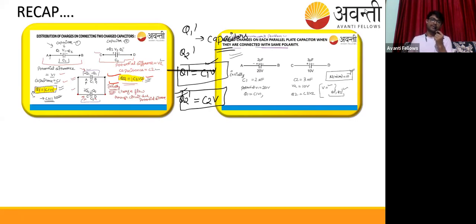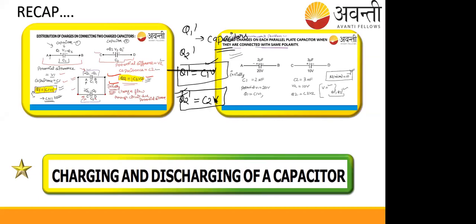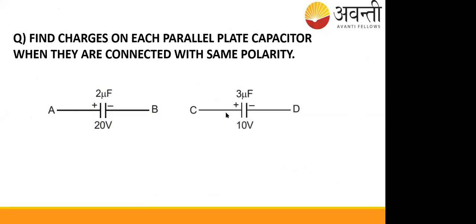I think this was giving a problem to some students, so I'll solve it, but easily, in a fast way. In today's session, we will study the charging and discharging of a capacitor.